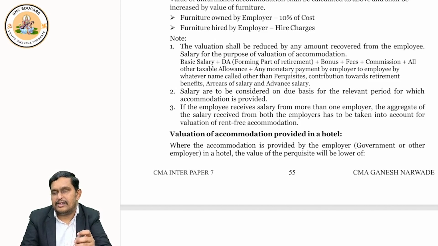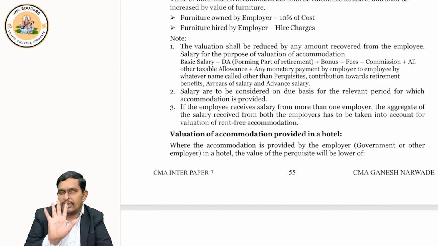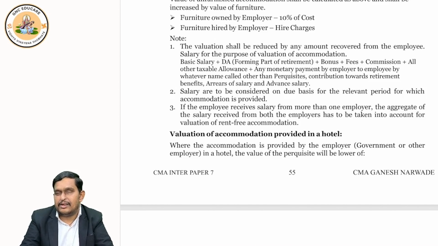Correct? But when we say all these things, please remember that 4 things are not included. 4 things don't form part of salary. What are they? Tell me. Sir, salary doesn't include retirement benefits. Very good. Or, sir, can we say like this, advance salary, arrears of salary? Yes, this is not included.